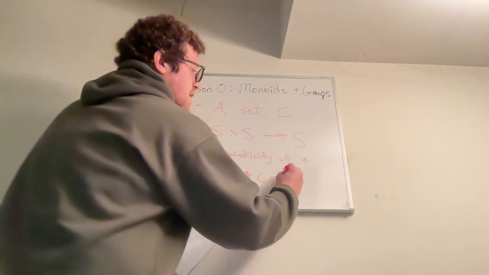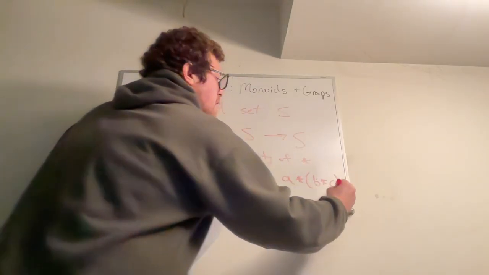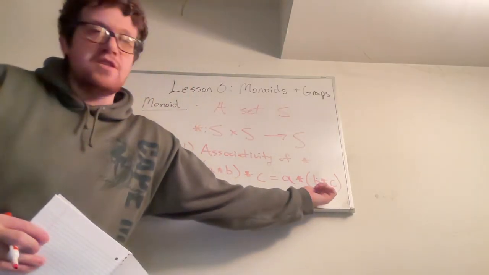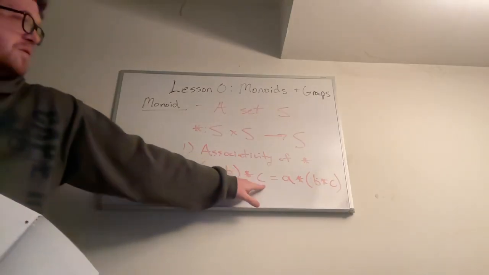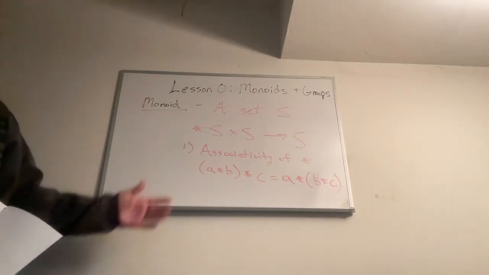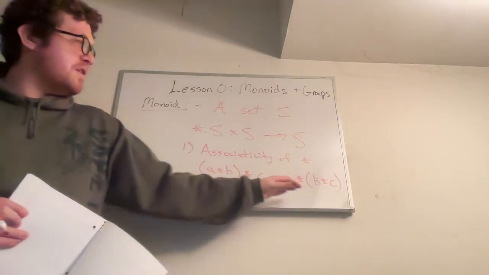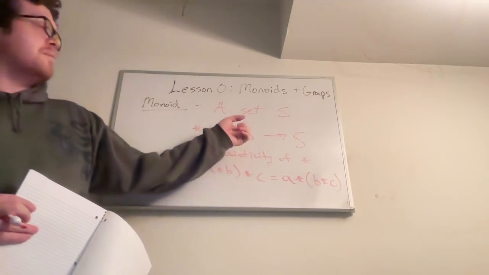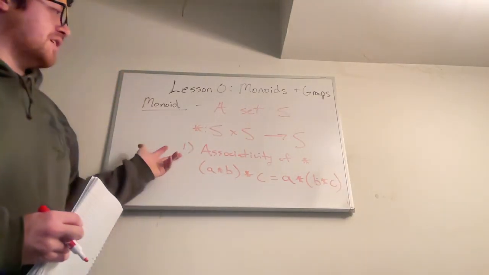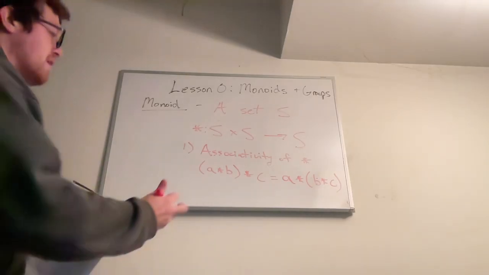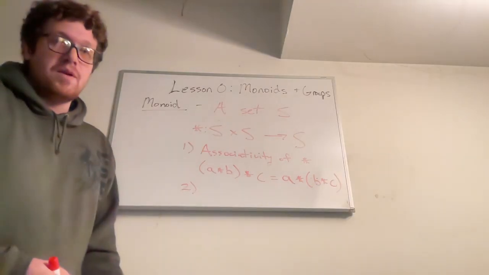So if I do A star bracket B star C, meaning that I do the multiplication of B times C first, and then I multiply A on the left, versus I multiply A and B first, and then multiply by C on the right after. The property that has to hold is that these have to be equal to each other, and if this is true for every element A, B, and C from S, no matter what they are, then we say that the operation has the associativity property. And then the second property is we need there to exist an identity element.